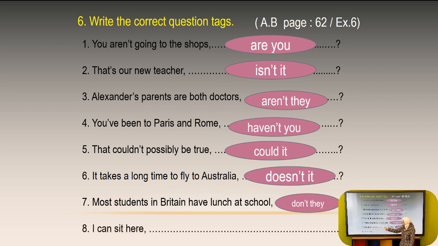And for number 8, I can sit here. We have the verb can here, and the answer should be can't I. Here it is positive, here it becomes negative, and the pronoun is I.